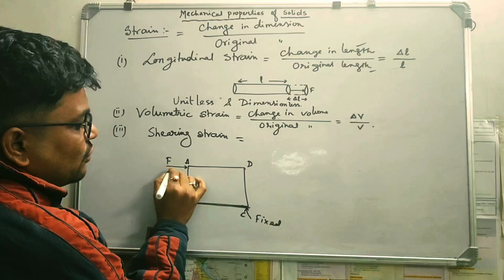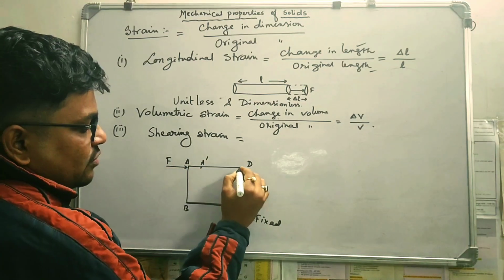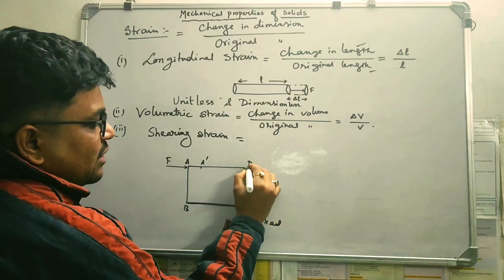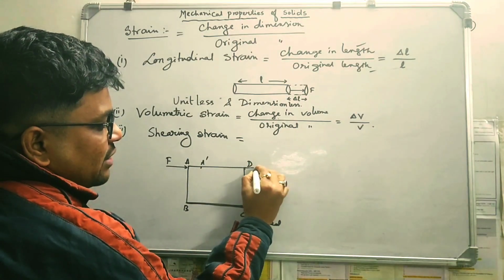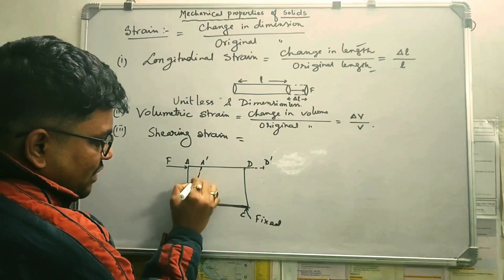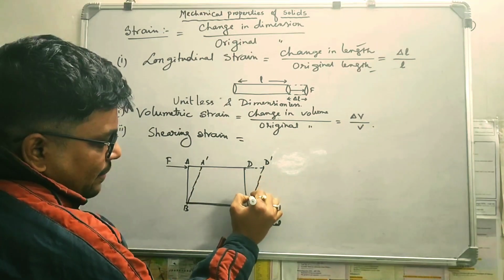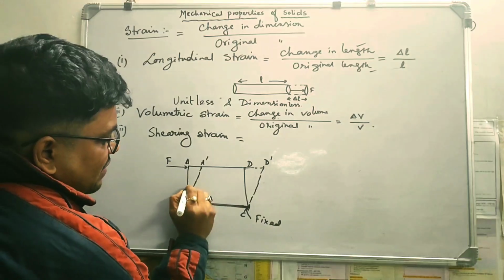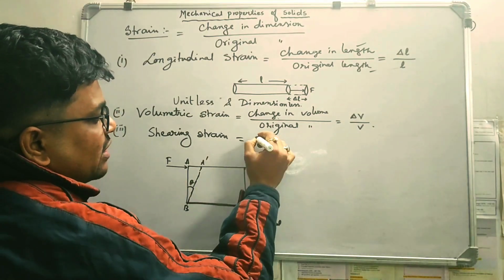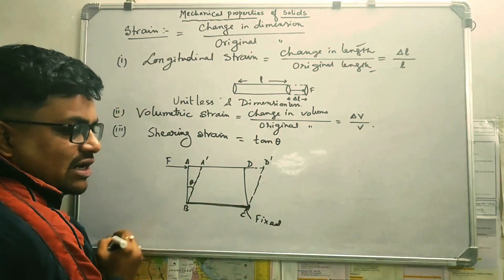As you are applying force on A, the A will be shifting to point A dash. Definitely as A is shifting, D will also shift to point D dash, right? So this is the kind of shift that happens. That means there is an angular shift. Here shearing strain is nothing but tan theta. How much angular shift happens?